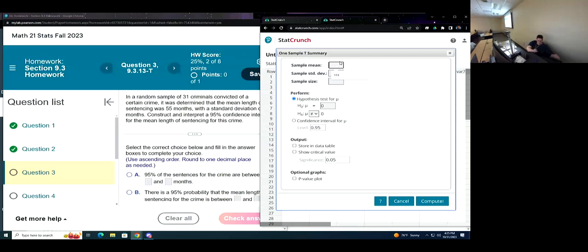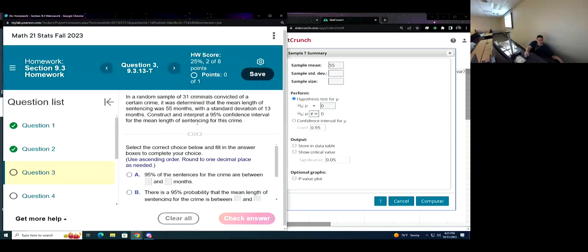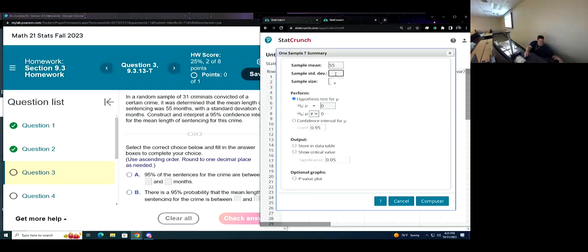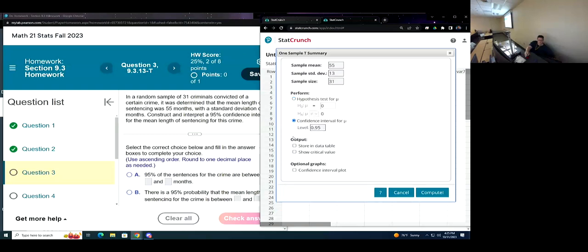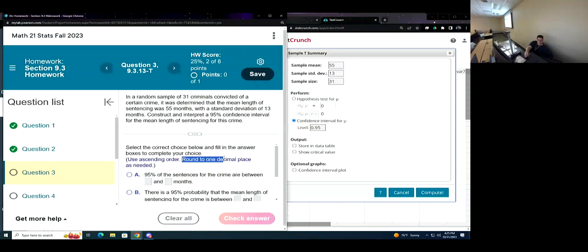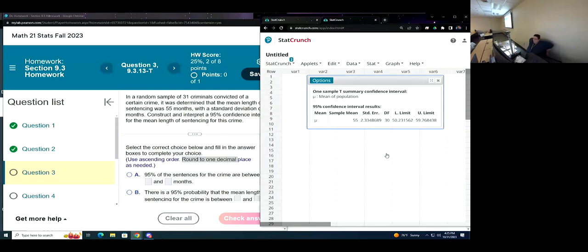The sample mean, there's no decimals on this. 55, 13, and 31. Confidence interval, we leave it at 95%. They want us to round to 1 decimal. So I got this lower limit and upper limit. I got to come down and look to see which of these boxes they want me to use.